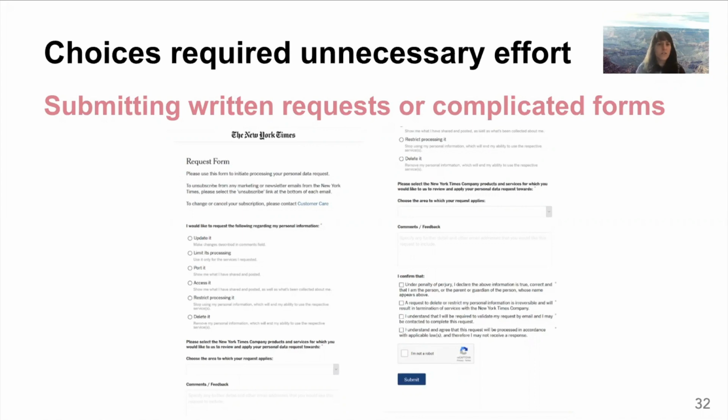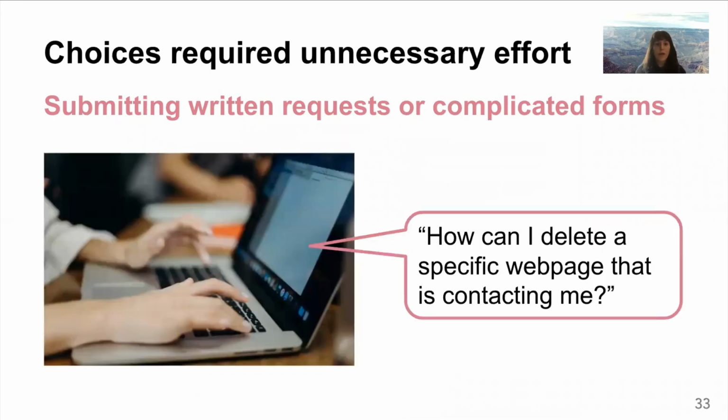Most participants disliked the number of similar seeming options here. They disliked that you had to select from a list of 22 different New York Times services, and they disliked that you could only submit one request type at a time. There were also participants who ended up writing emails to customer service when they couldn't find the necessary option on the website, like this participant who ended up writing an email to ask how to stop seeing ads from a